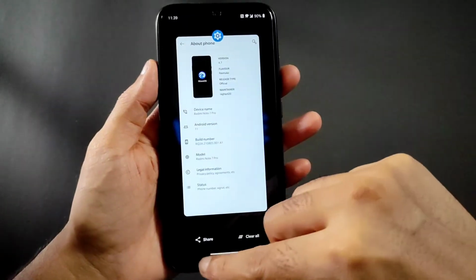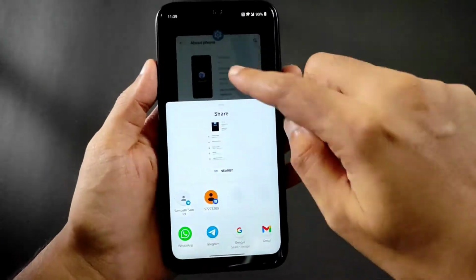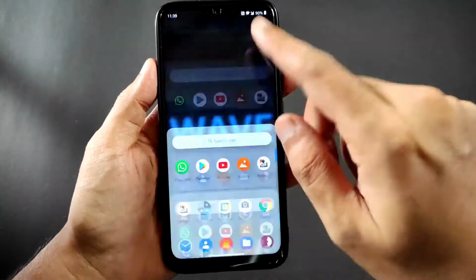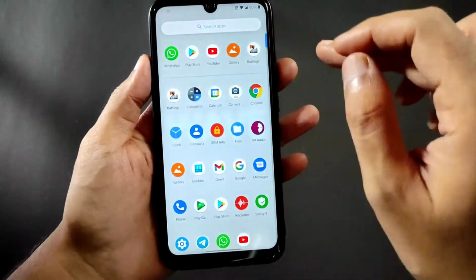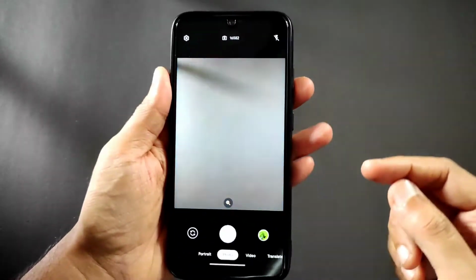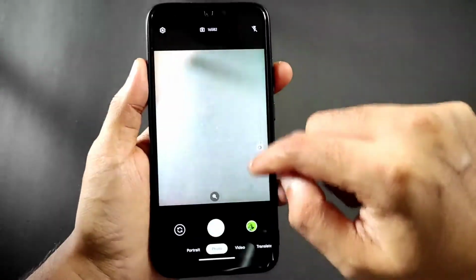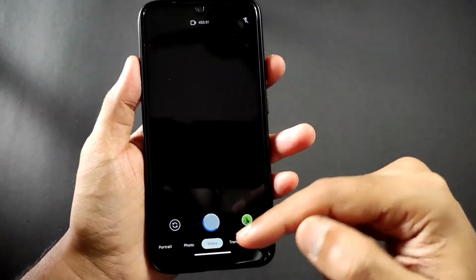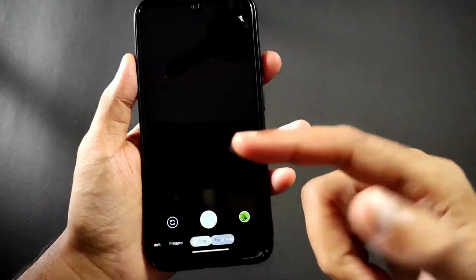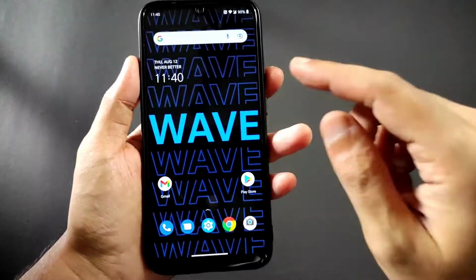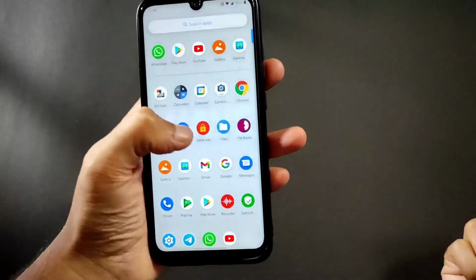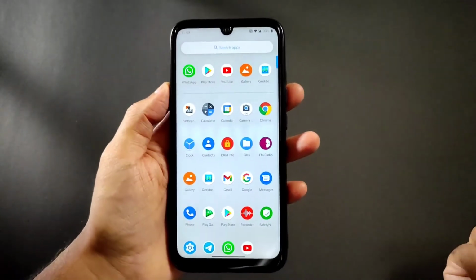And from here you can share this screenshot and even you can clear here. And let me check out the camera. You get the Google Go camera in this app. As you can see, everything is working fine, no problem in this ROM. All the video features and even the translate feature is also working fine in this ROM. You will get Google Go camera as a pre-installed camera application in this ROM.